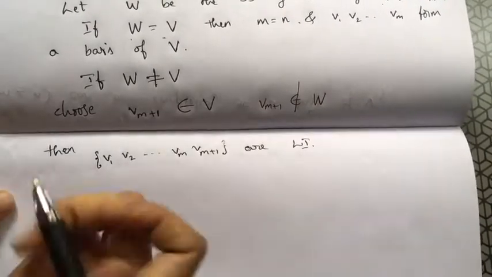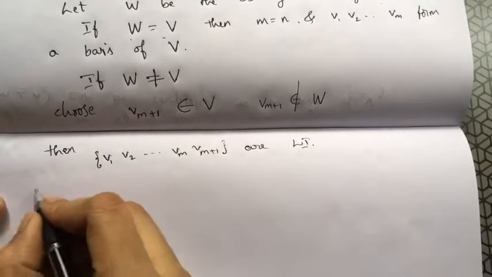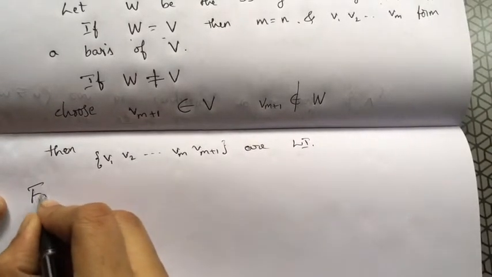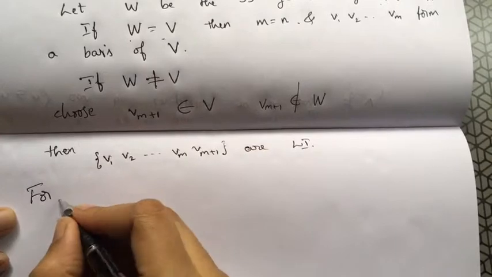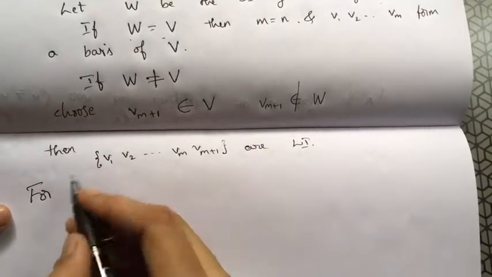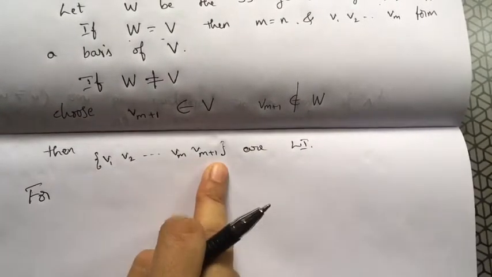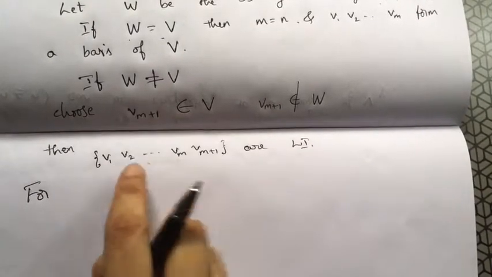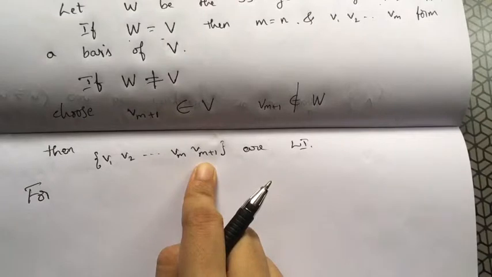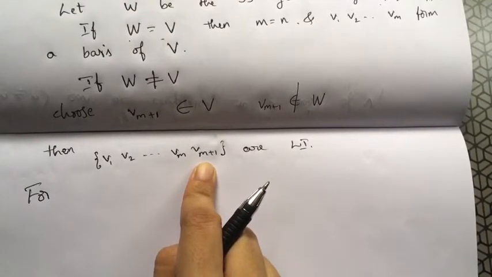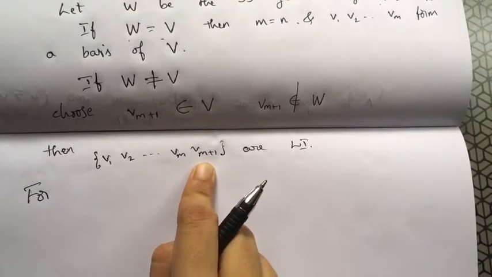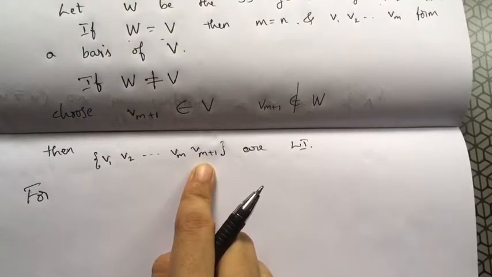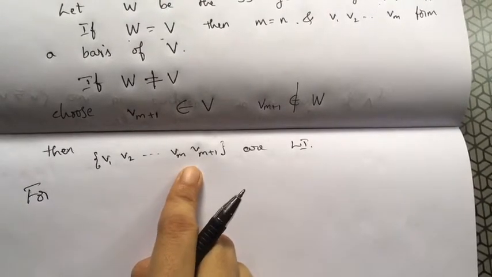Why? How can I show that this is linearly independent? What has to be true when the vectors are linearly independent? If I take a linear combination with scalars, then all scalars must be equal to 0, right? So let us check whether it happens or not.